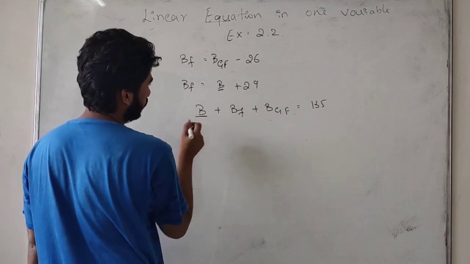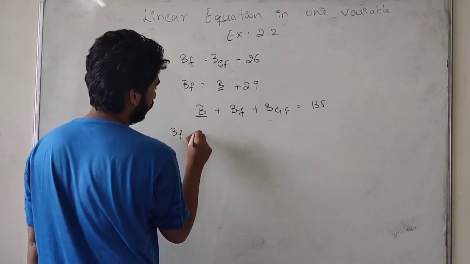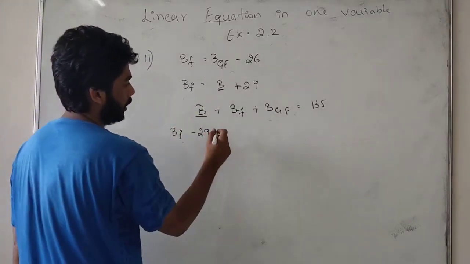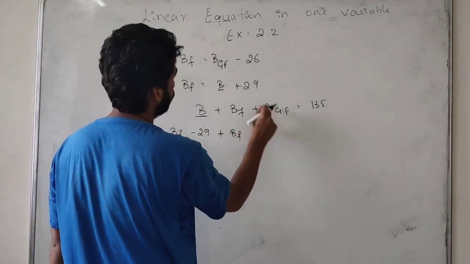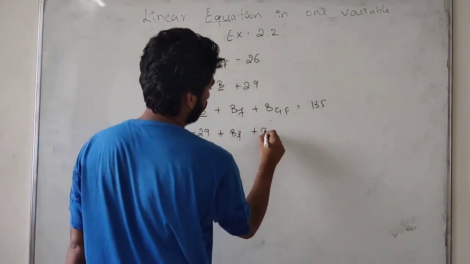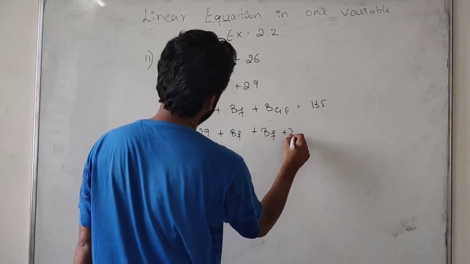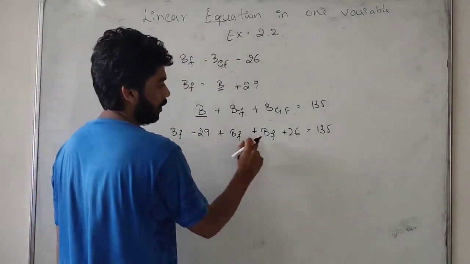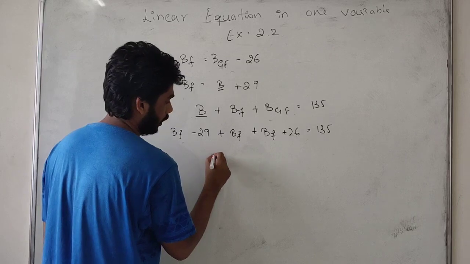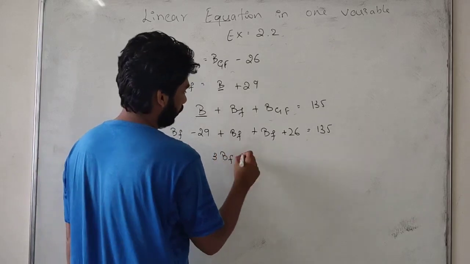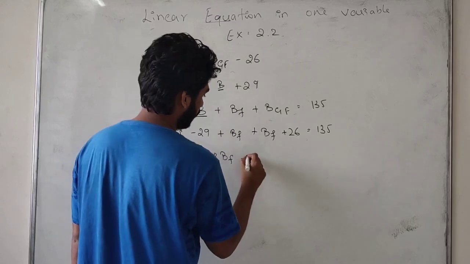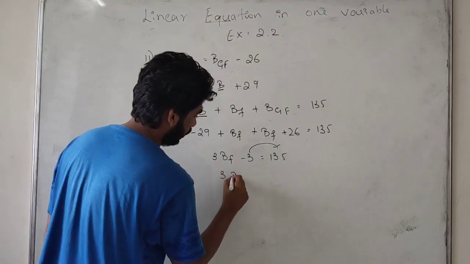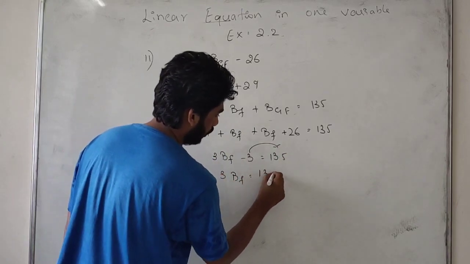Baiju can be written as BF minus 29. Then plus Baiju's father as it is. Next, Baiju's grandfather is BF plus 26. So we get BF minus 29 plus BF plus BF plus 26 is equal to 135. Baiju's father is 3 times, so 3 BF minus 3 is equal to 135. Then 3 BF is equal to 138.